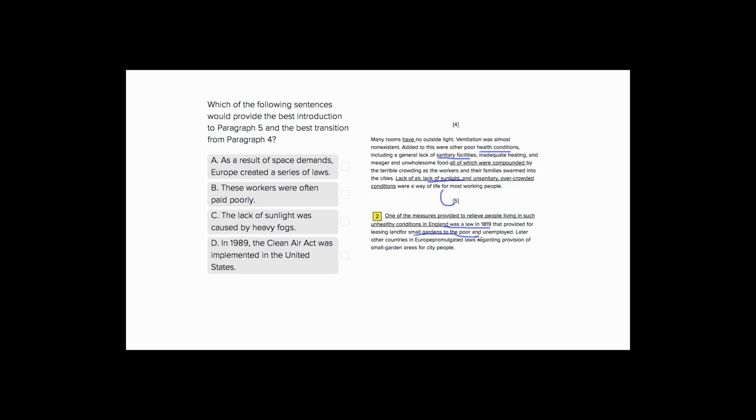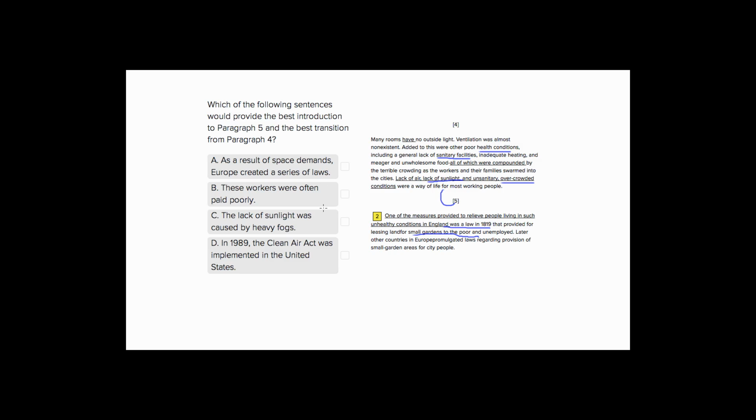So let's look at our answer choices and see what makes the most sense. Choice 1. As a result of space demands, Europe created a series of laws. This probably makes the most sense because we're talking about space demands over here. So we have overcrowded conditions. And then we're talking about laws in England. So probably makes the most sense, but let's go through it.